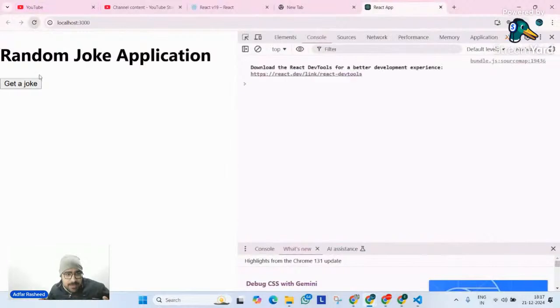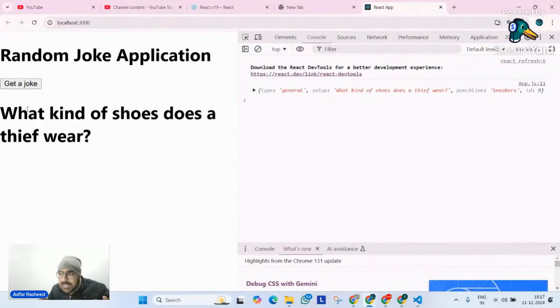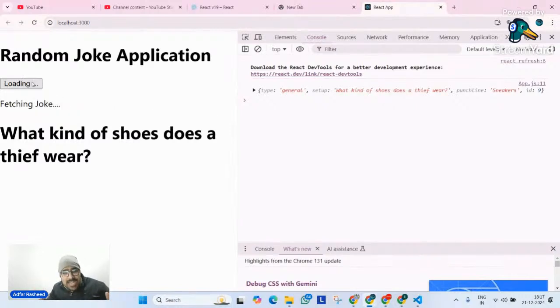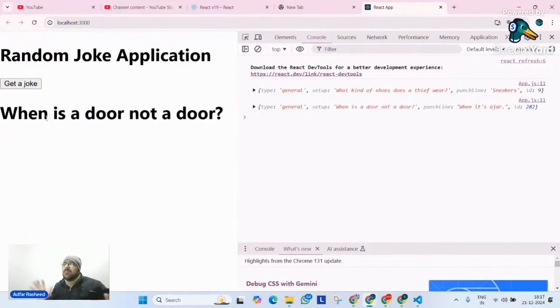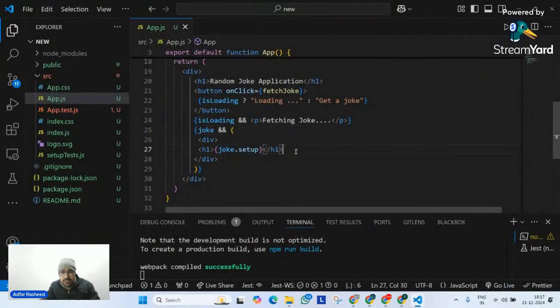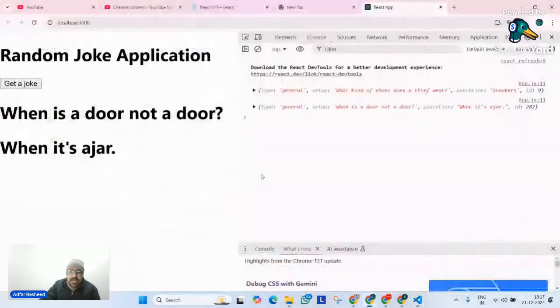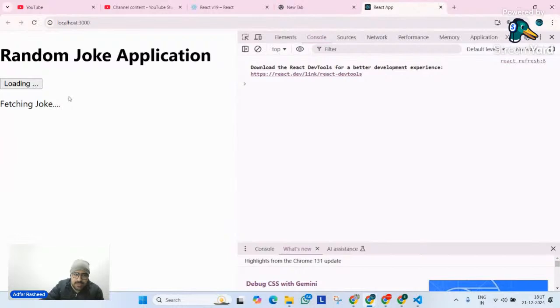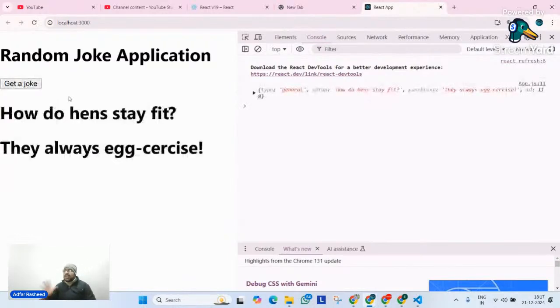So now if I refresh my page and click on get a joke, you can clearly see that for the amount of time the API is getting the data, it gives me loading and then gives me the data. This is how we used to do it earlier with React, right? Similarly, I can display the same h1 with a punchline as well so that I can get a complete joke. But it's not about the joke, it's about understanding the concept. So let me refresh my page. You can clearly see when I click on get joke, it says loading, fetching joke, and then gives me this.